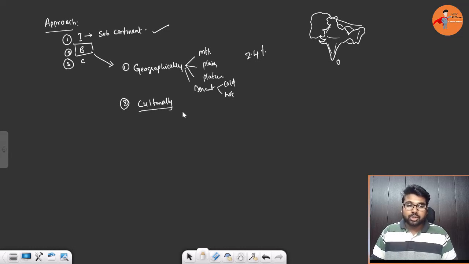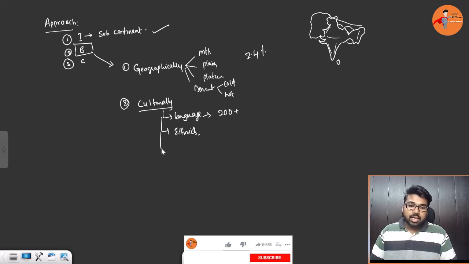Culturally, the diversity that you find in India, you can see the entire global diversity, that much variation, in India. Let's take language as a simple example. According to the linguistic survey, there are over 200 languages. And there are diverse ethnic groups, different ethnic elements. Even the languages we can group into 4 groups, as you might have studied in Indian society.